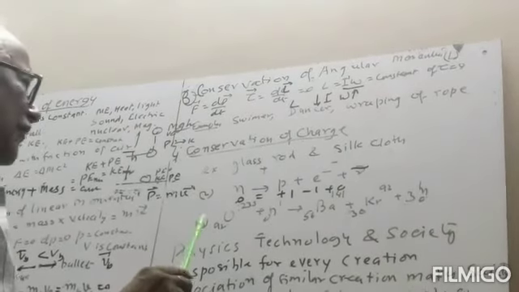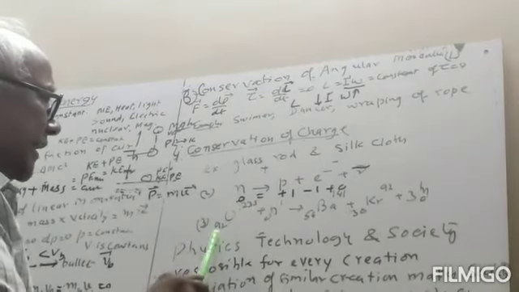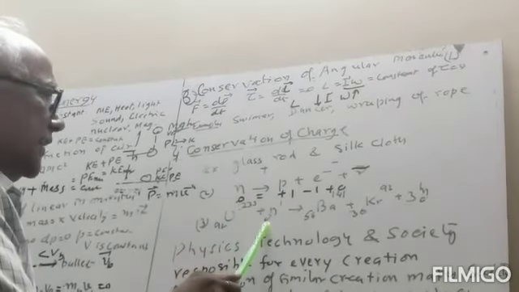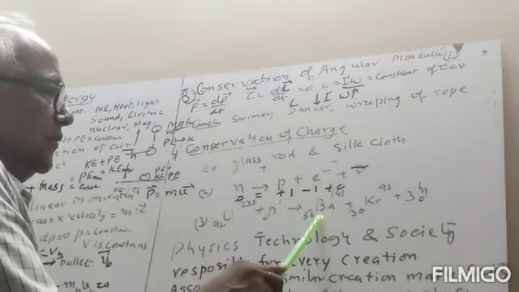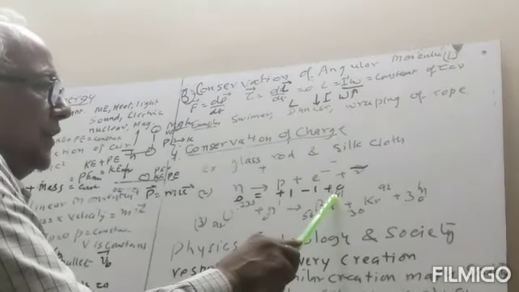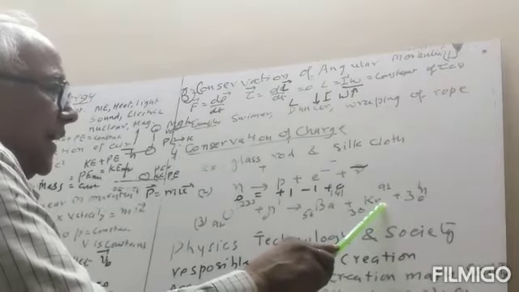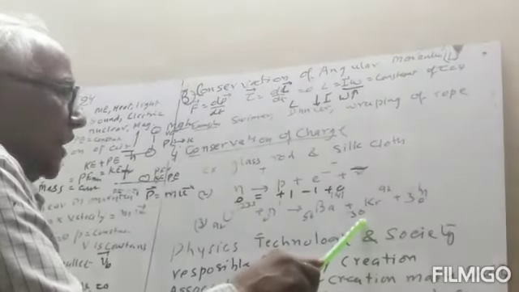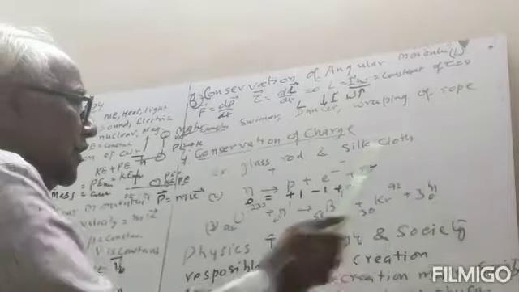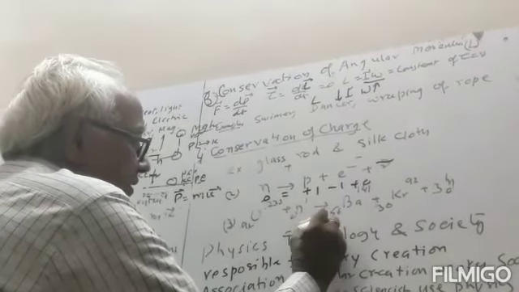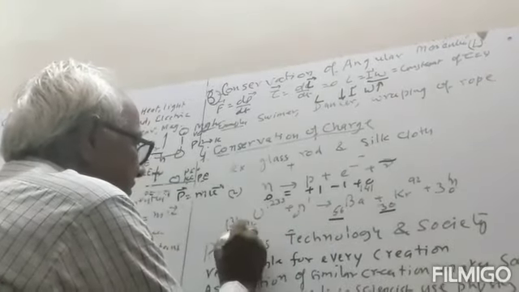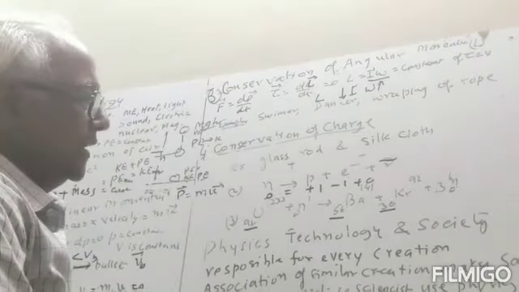So charge is conserved. We can take the example of nuclear fission. In nuclear fission, uranium-235 with atomic number 92, when it absorbs a neutron, becomes barium-141 with atomic number 56 and krypton-91 with atomic number 36, plus neutrons. This number is known as the number of protons or atomic number.